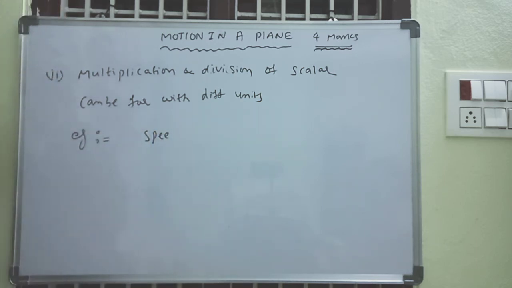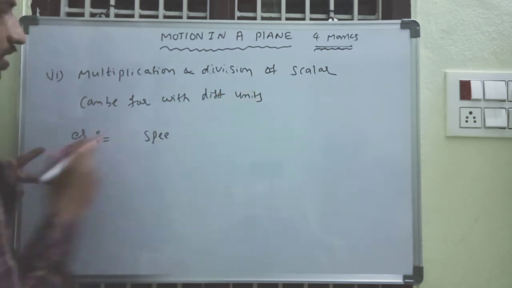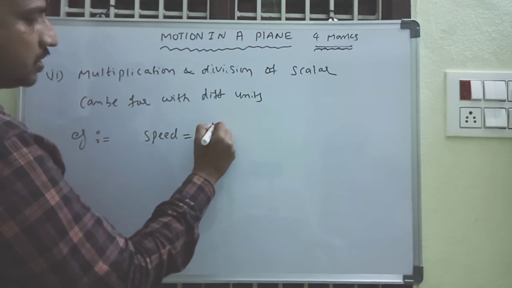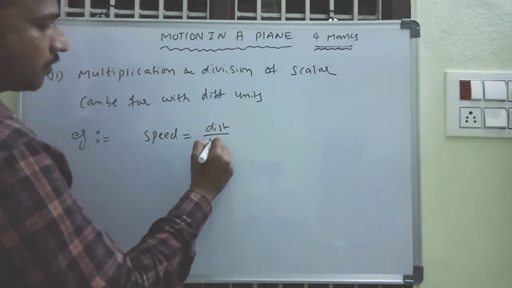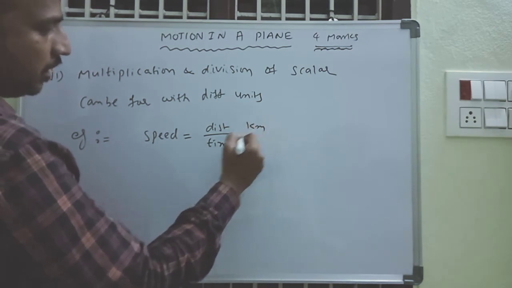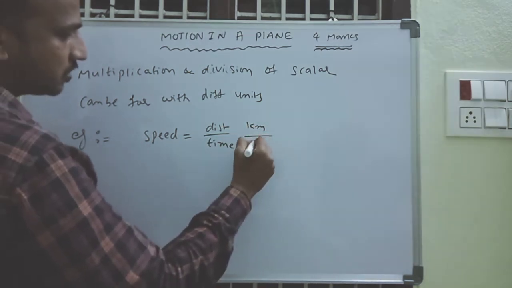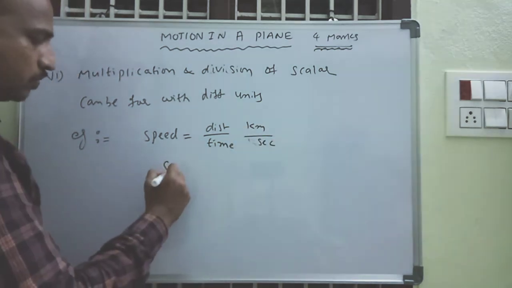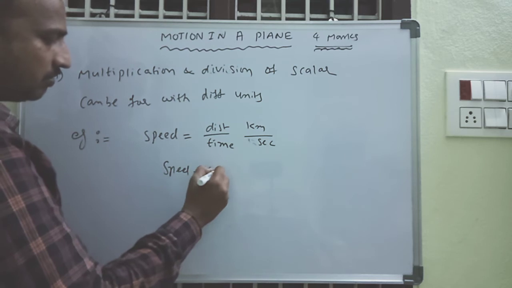Take speed. Speed is a scalar quantity. Speed is equal to distance by time. The distance unit is kilometers and the time unit is seconds, so speed is equal to kilometer per second.